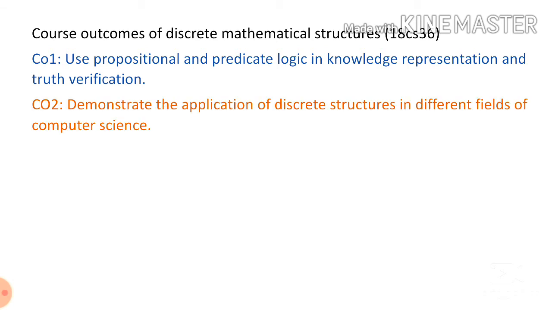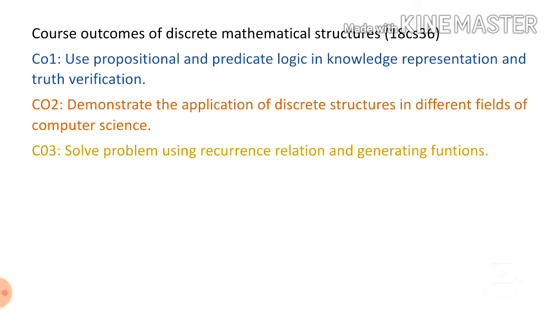Next, CO2: demonstrate the application of discrete structures in different fields of computer science. Discrete structures means different topics, like combinatorics, permutations, mathematical induction, etc., and where they are used in computer science. Next, CO3: solve problems using recurrence relations and generating functions.